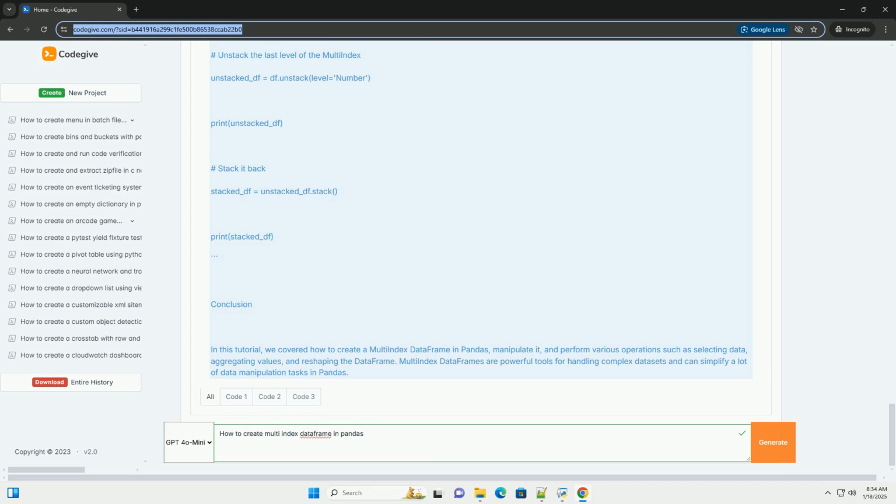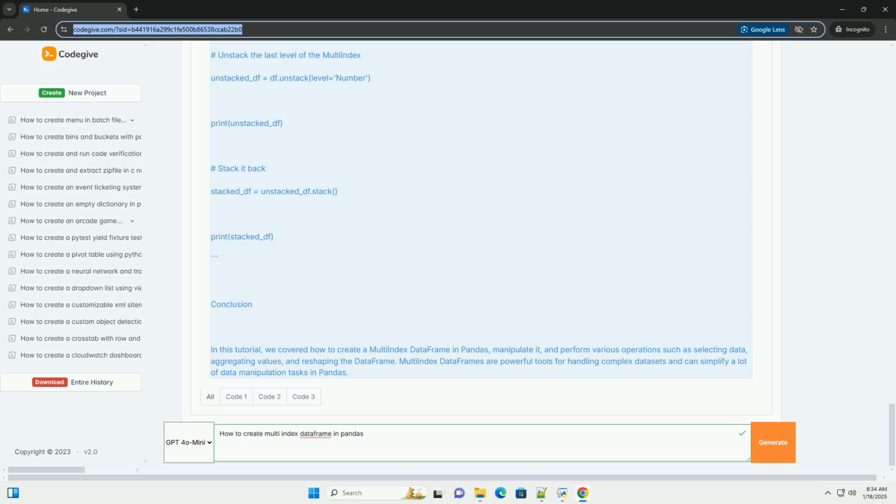Step 1. Import the necessary libraries. First, you'll need to import the Pandas library. If you haven't installed it yet, you can do so using pip. Now, import Pandas in your Python script or Jupyter notebook.